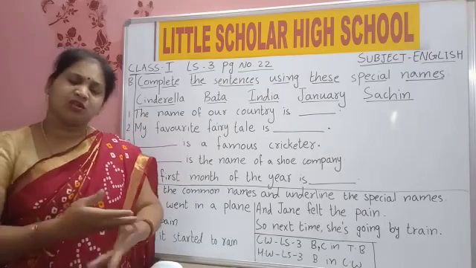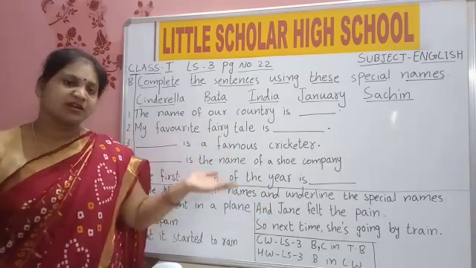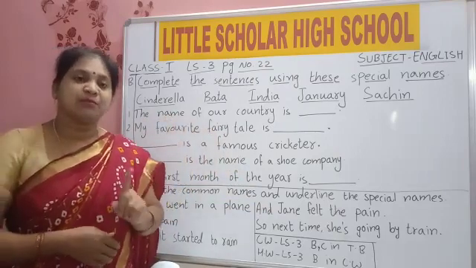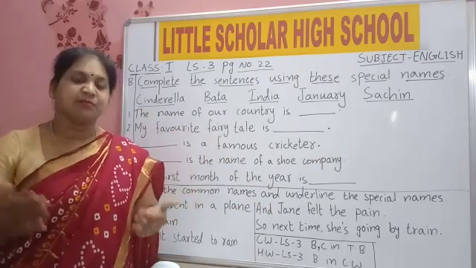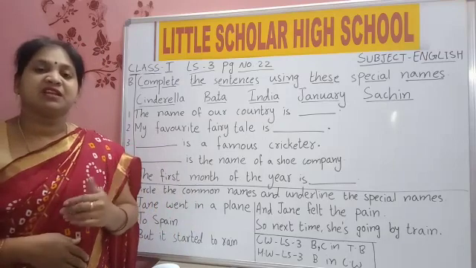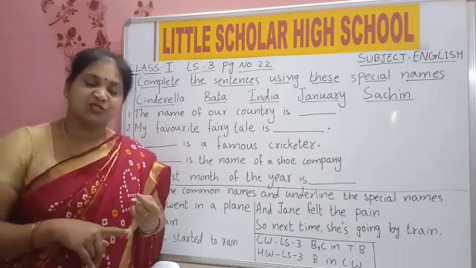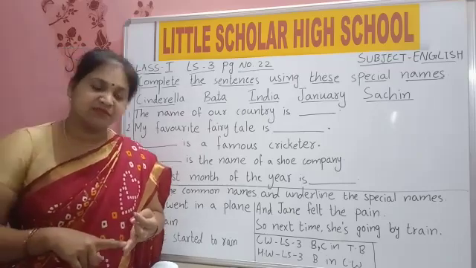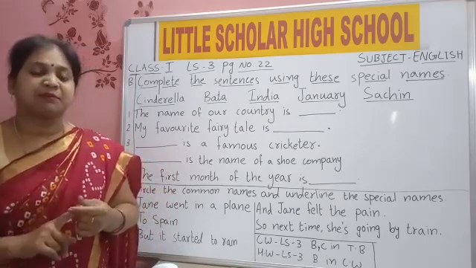Now, all the dogs are called dogs. All the doctors are called doctor, common to everyone. But a special name is used only for one person, like your name, your daddy's name, your mother's name. We will write all the special names with capital letters. Week names and months are also special names, so we will write them with capital letters. So special names we will always write with a capital letter.